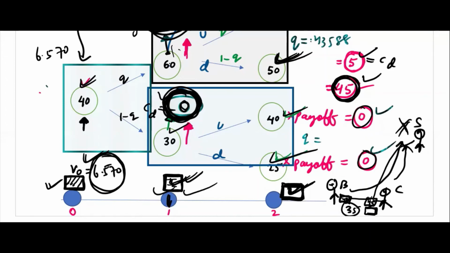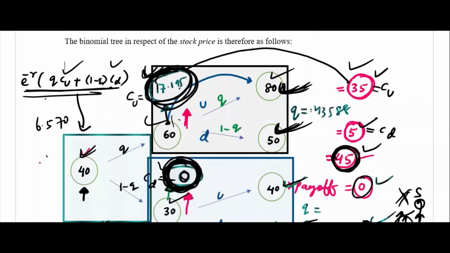According to that you can sell it, if you want. Here if you want to sell, you will get this amount. Though you are not allowed to exercise early in a European call option, you can sell it to another party, suppose C. At what price will you sell it? If the price is 60 now, then at this price you can sell for 17.195. If the price increases, you will make a profit. This is the selling price, I am not saying the exercising price.